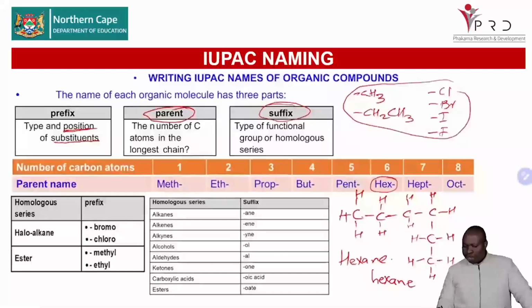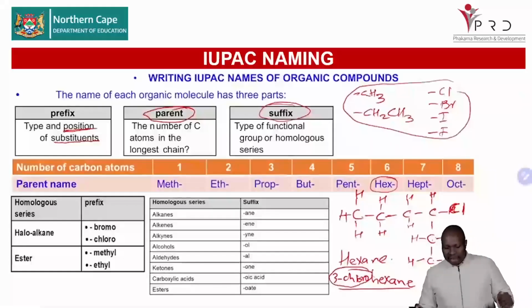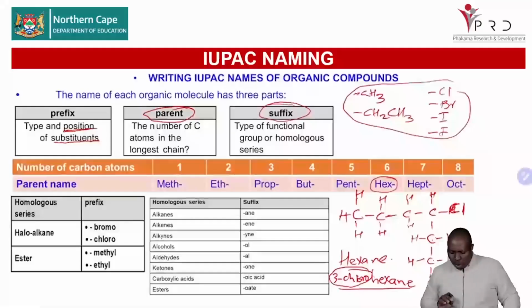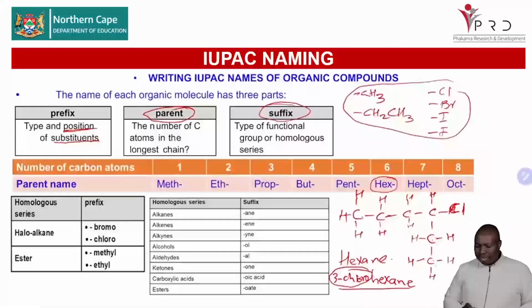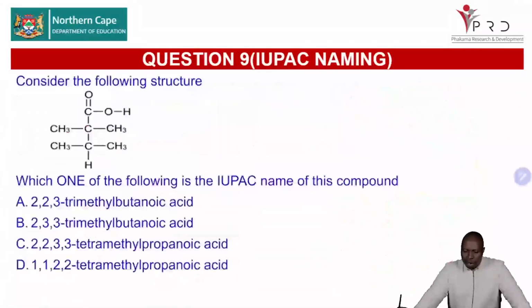If we have a substituent, for example, I can remove this and put a chloro there. Then I will be able to number this 1, 2, 3. So I'll call this 3-chlorohexane. So the name always starts with the prefix, which is your chloro, your bromo, your iodo, your fluoro, your methyl, your ethyl. As long as you have those branches, you must always start with them. We refer to them as substituents, and you must always show their position. I hope that helps you as you continue with naming of structures.